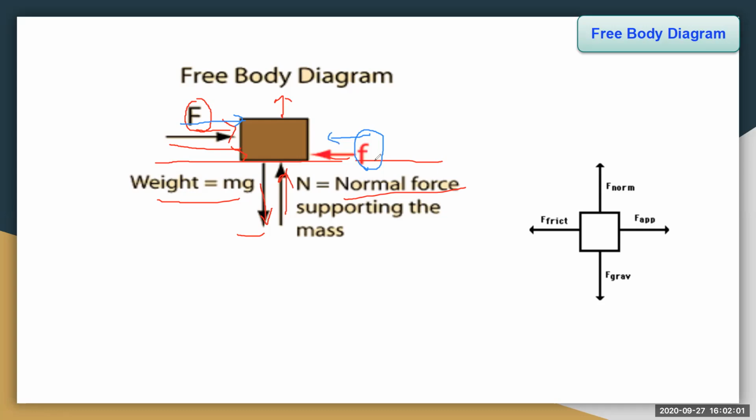It is denoted by the letter small f. And who is acting, small f? Who is applying the frictional force on this object? The table, or the horizontal surface where we place the object, that is applying the frictional force. All the forces we are seeing in this picture: F applied is the force of the push, this is the force of gravity, and on the right side we see the force of friction, and here we see the normal force which is acting upwards. Now we see the example for this.